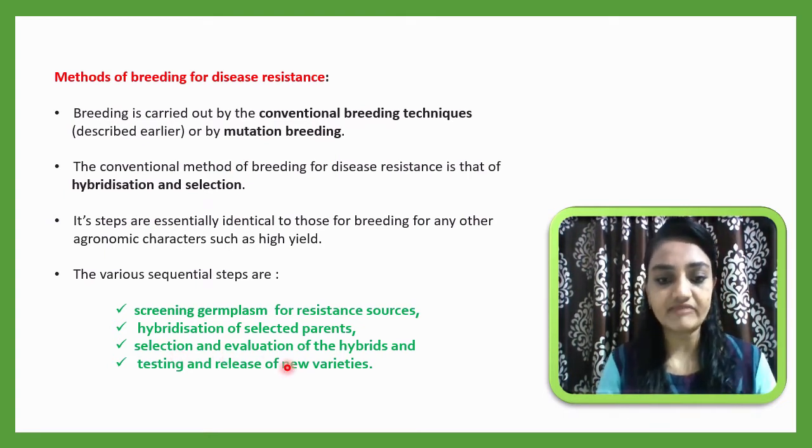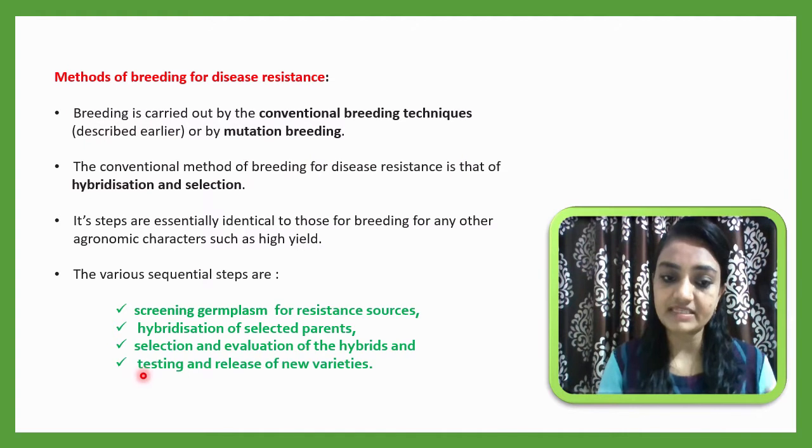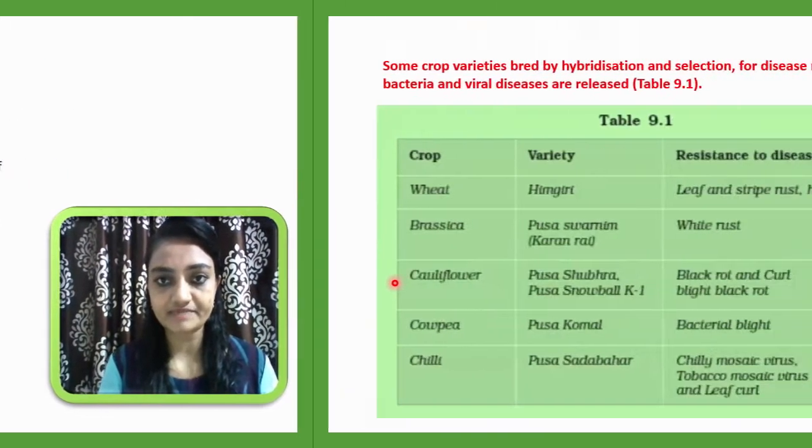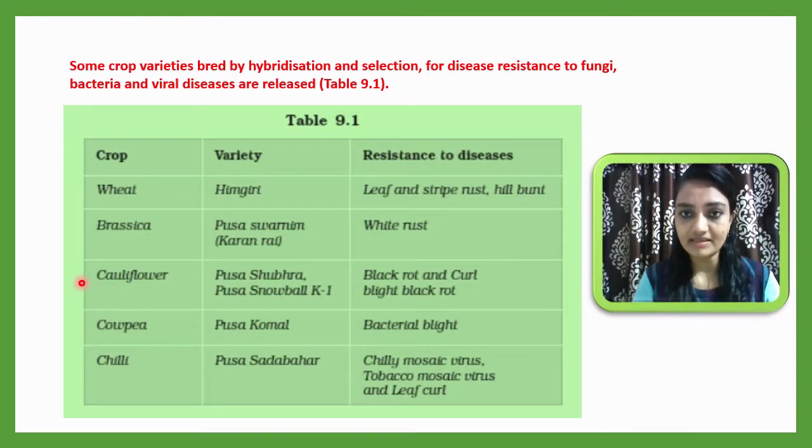Okay, and finally we do that. That is the last step, testing and evaluation, we can say, and release of new varieties in the market. The same steps we can apply as we have applied in high yield plant breeding. Here in this slide you can see the table, table number 9.1 from the textbook.